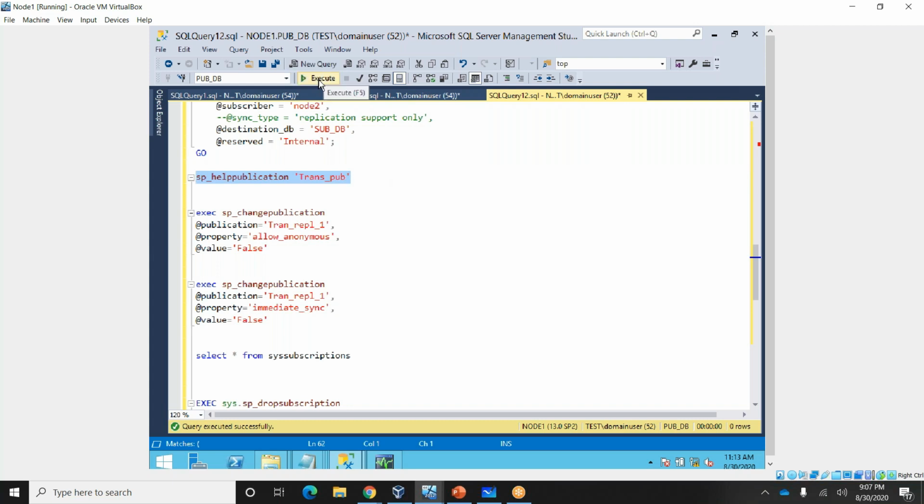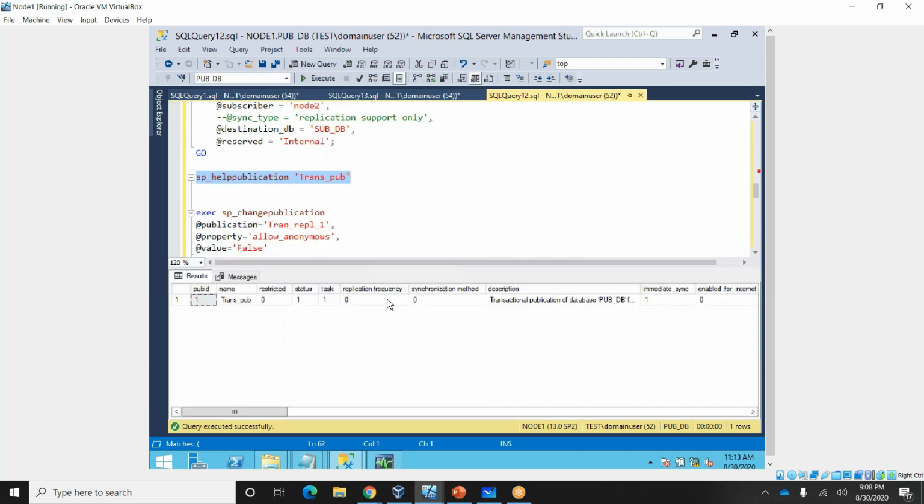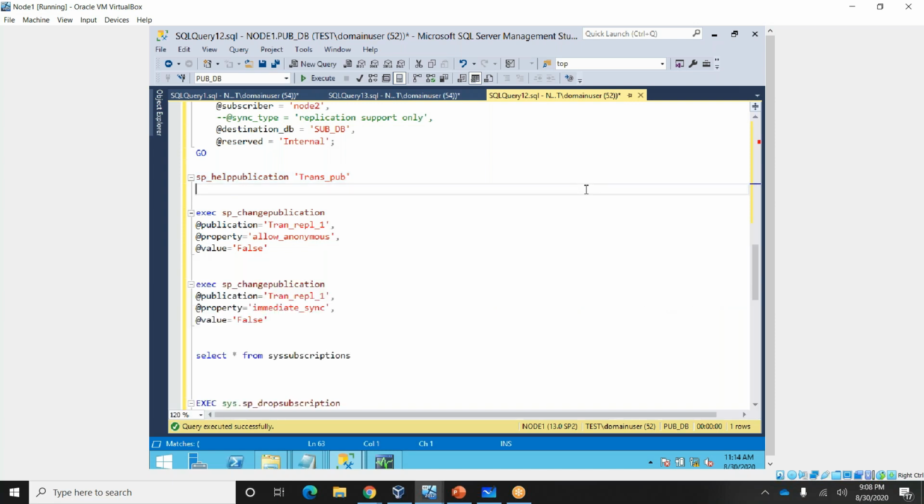See, you can see here immediate sync and allow anonymous. These are the two properties. When these two properties are enabled, when you add an article to the publication and run the snapshot agent, it will generate for all. So that is why we have to disable this property.